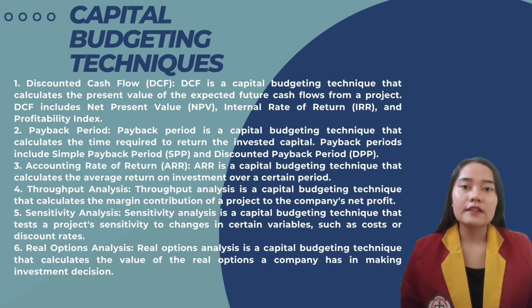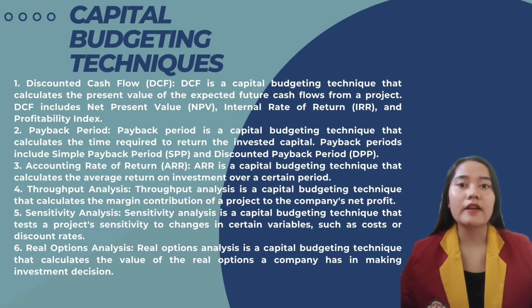Number 5, sensitivity analysis. Sensitivity analysis is a capital budgeting technique that tests a project's sensitivity to changes in certain variables, such as cost or discount rate. Number 6, real option analysis. Real option analysis is a capital budgeting technique that calculates the value of the real options a company has in making investment decisions.